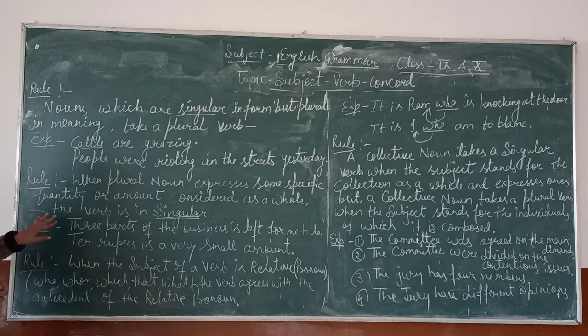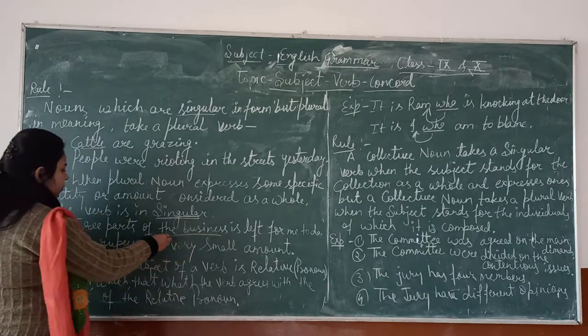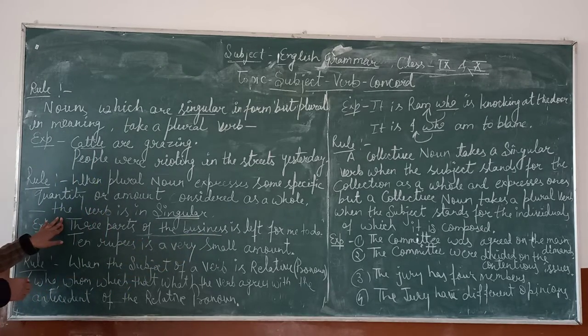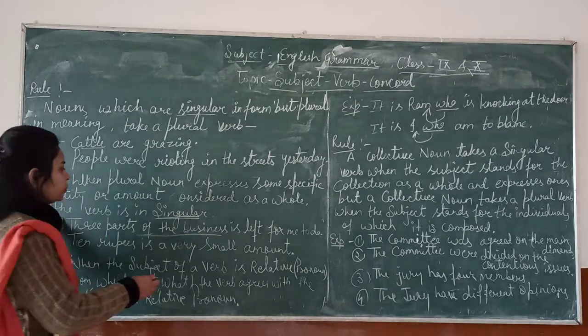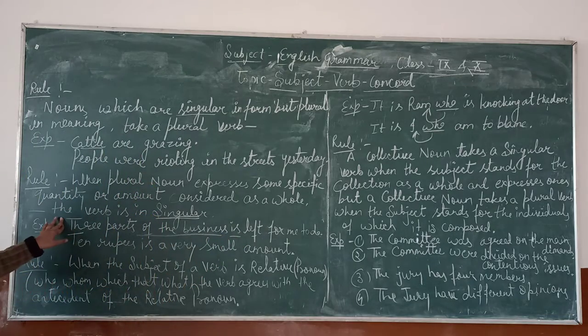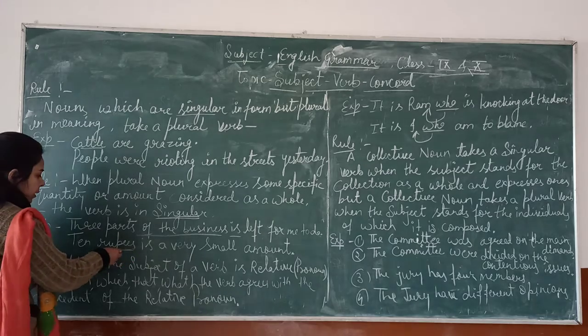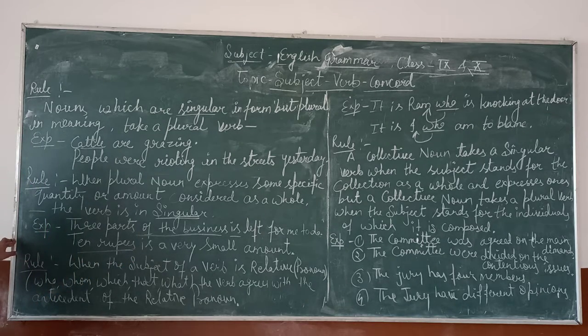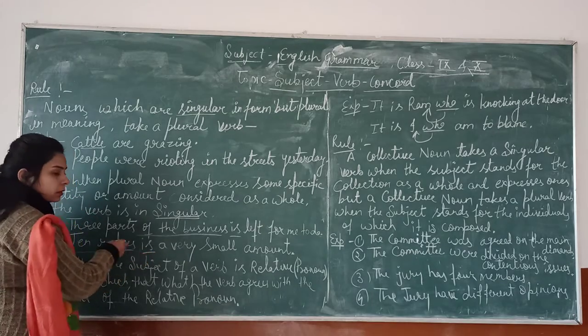For example, three parts of the business is left for me to do. Next, ten rupees is a very small amount. Here ten rupees is an amount considered as a whole, so we have to use the singular form of the verb.